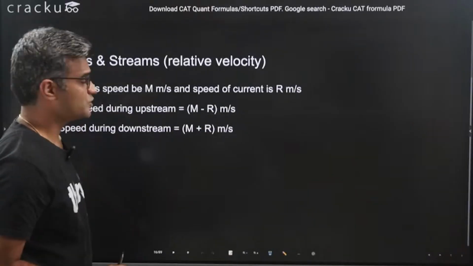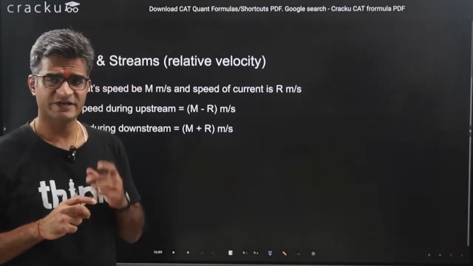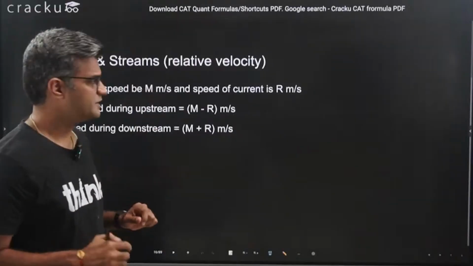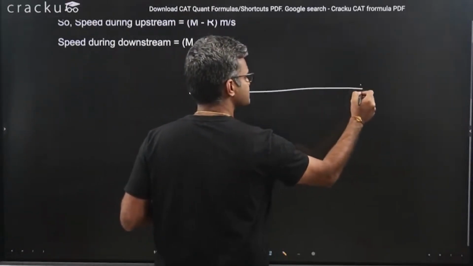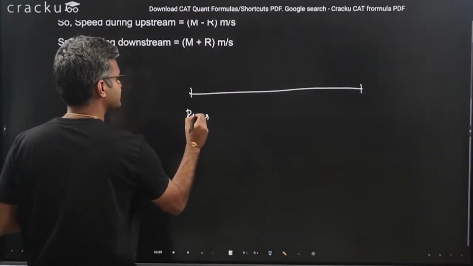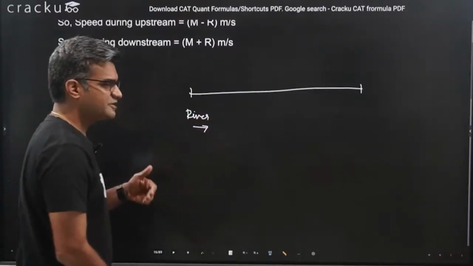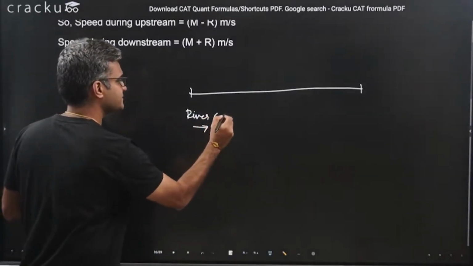Another important thing is boats and streams. Boats and streams is also a very useful concept, very important concept. How does boats and streams work? Boats and streams basically assume that if you're going in a stream, suppose this is the stream, and suppose the river is flowing in one direction. The speed of the river also is assumed. Let us assume that the speed of the river is s meter per second.